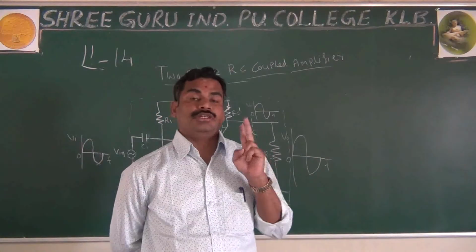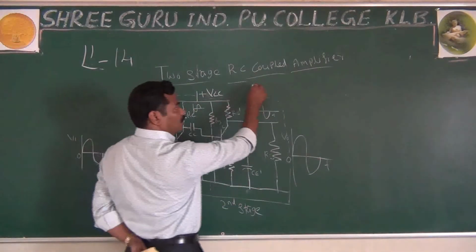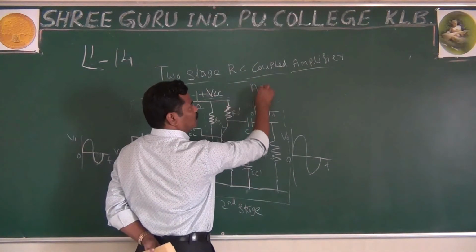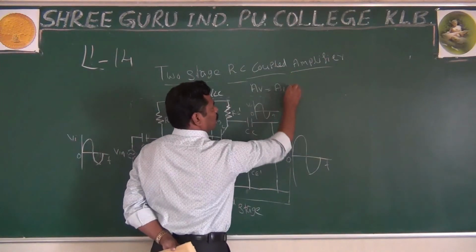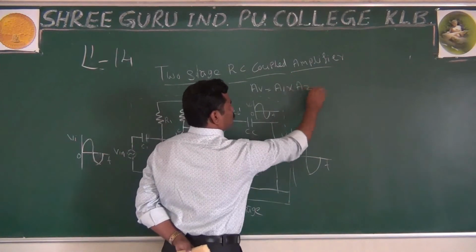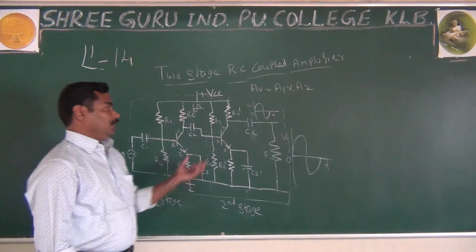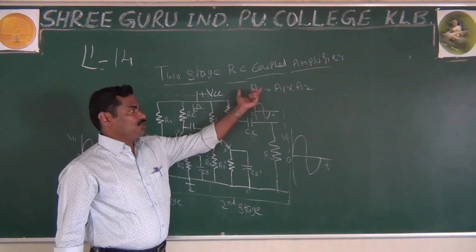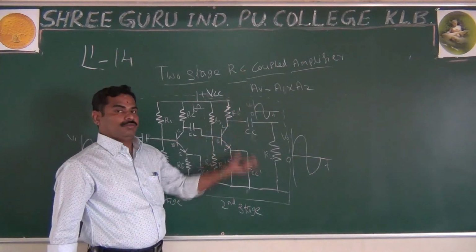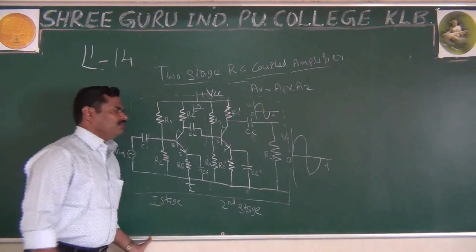You have done the two amplifications, and the overall voltage gain is equal to A1 into A2. It means the overall voltage gain is equal to the product of the individual gains, the product of the individual gains. This is, in brief, about your RC coupled two-stage amplifier. Maybe it is very simple.